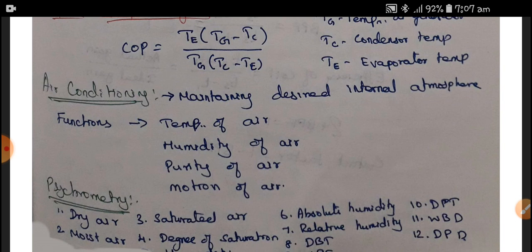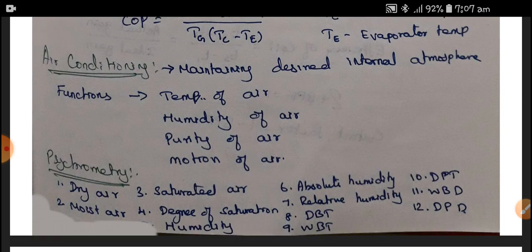So maintaining the desired internal atmosphere, that is the function of air conditioning. The functions in detail: the temperature of the air should be controlled, humidity of the air should be controlled, purity of the air, motion of the air, all the things are being controlled.